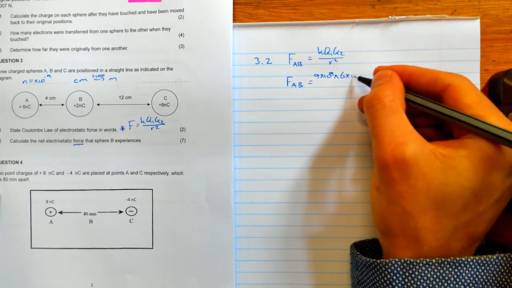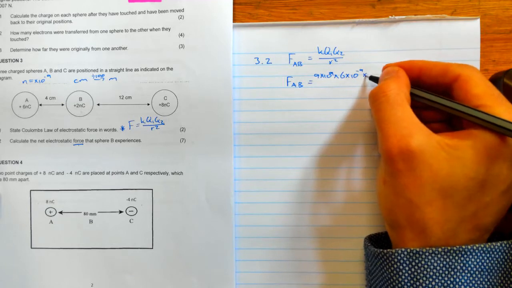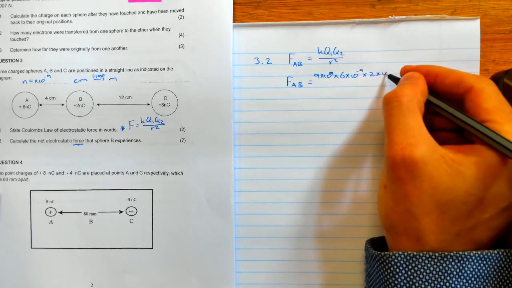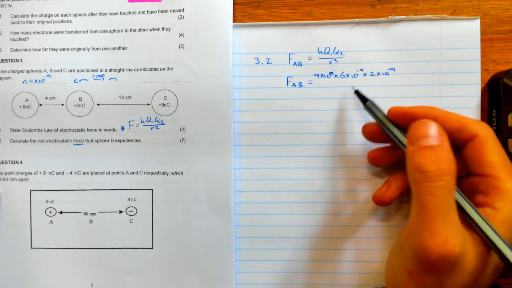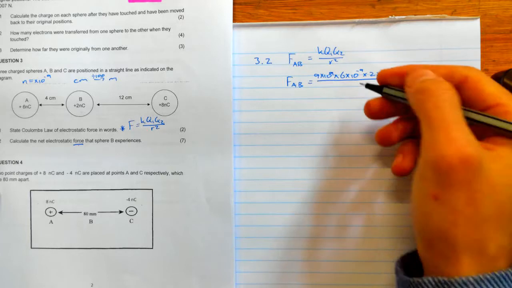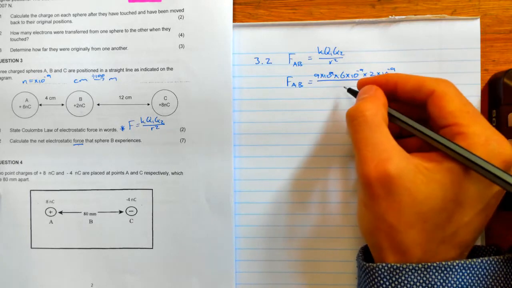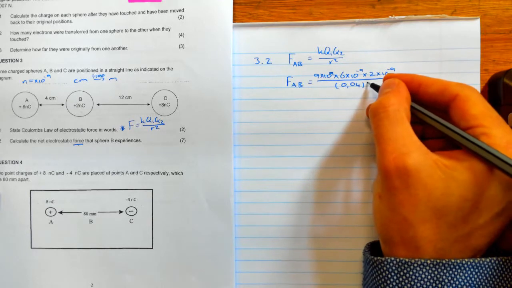6 times 10 to the negative 9 times 2 times 10 to the negative 9. Remember, we don't concern ourselves with positive or negative signs. That just gives us the direction of our force at the end. And the distance is 4 centimeters, so it's 0.04 meters, which we squared.